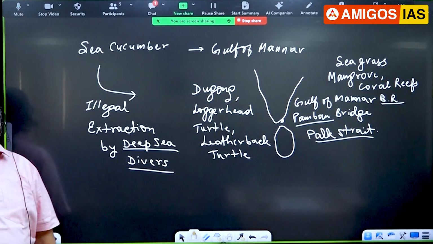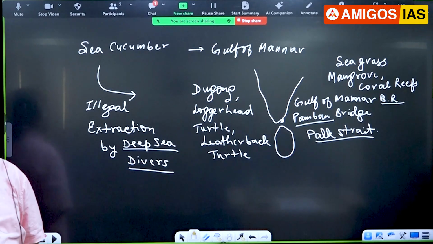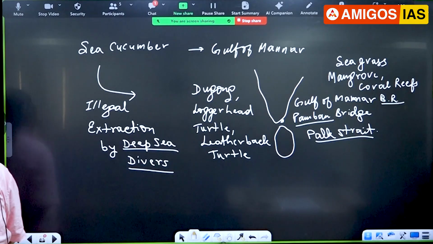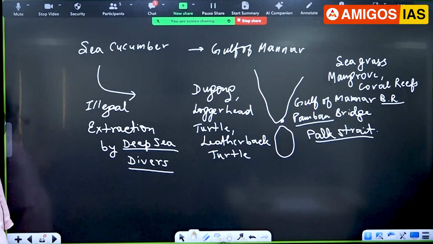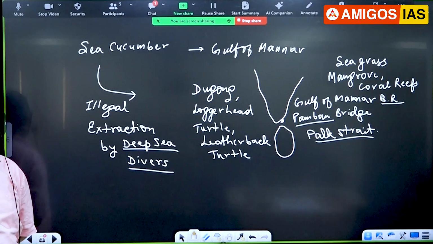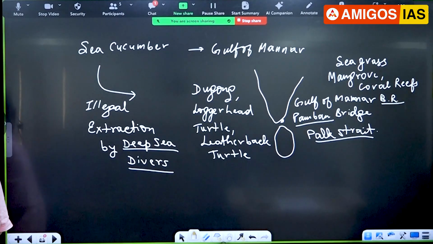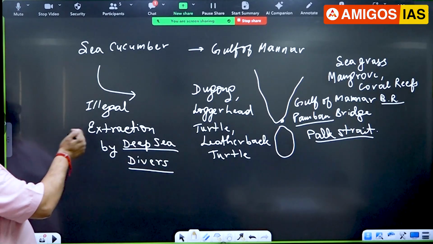Deep sea diving. Where do you find sea cucumber? At the bottom. So they do go down to take out the sea cucumber. Now the government has banned this type of illegal taking of the sea cucumber. Right? Now I'll give you another thing here.